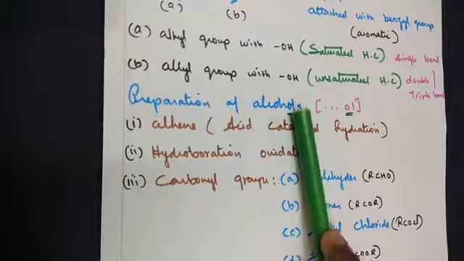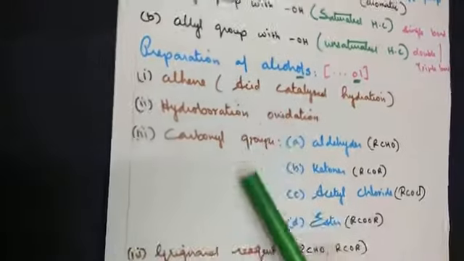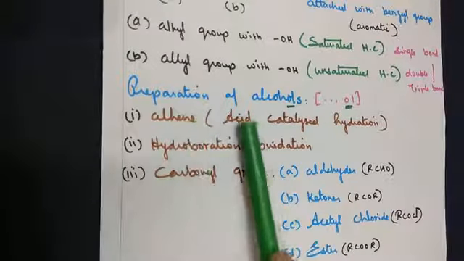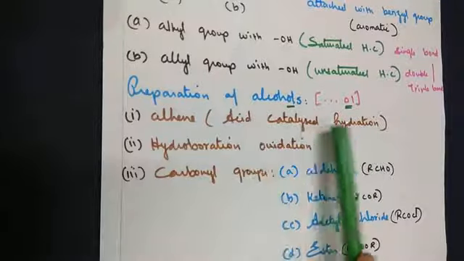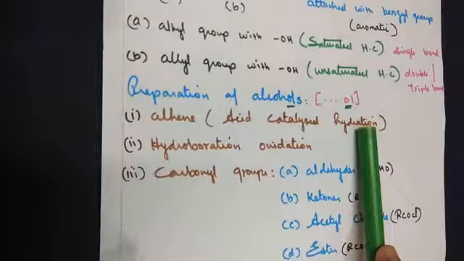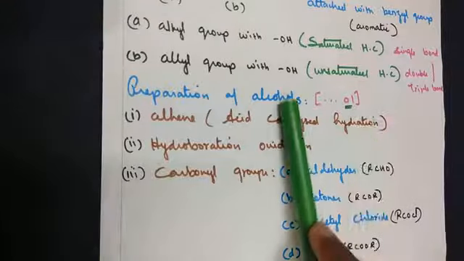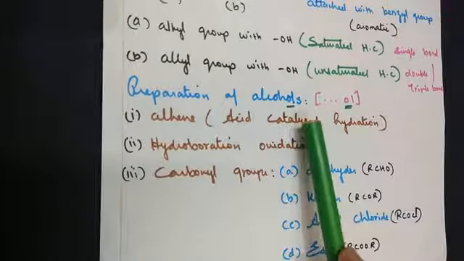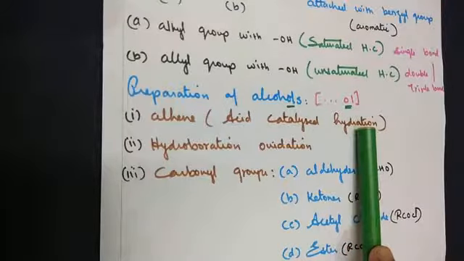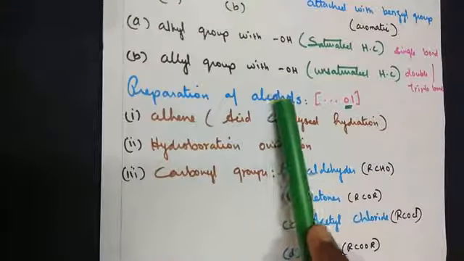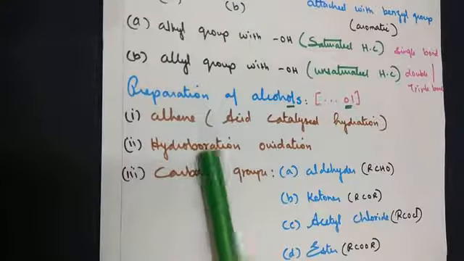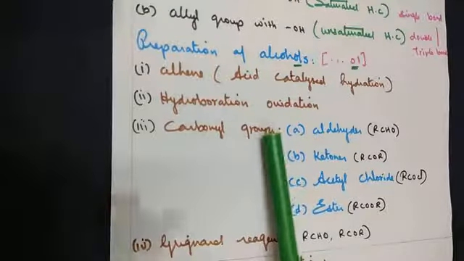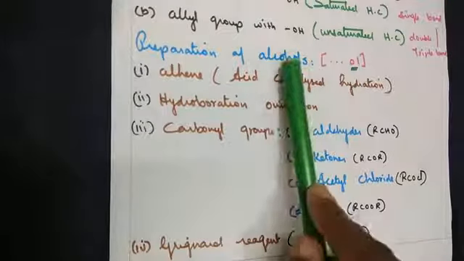So under preparation, alcohols can be prepared from different sources. Namely, it can be prepared from alkene. Such a method is called acid catalyzed hydration. From an exam point of view, they can give you the question preparation of alcohols from alkene or preparation of alcohols from acid catalyzed hydration. They are one and the same, meaning from alkene we are preparing alcohol. The second method, hydroboration oxidation. And the third method is a carbonyl group, meaning from carbonyl groups we get alcohols.